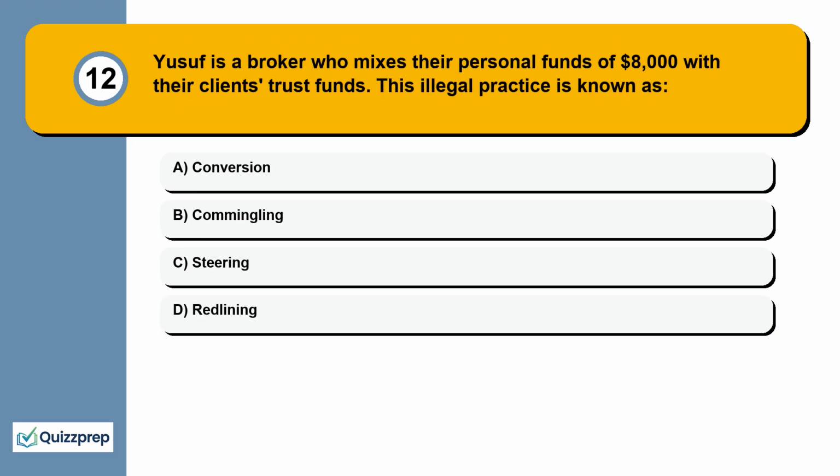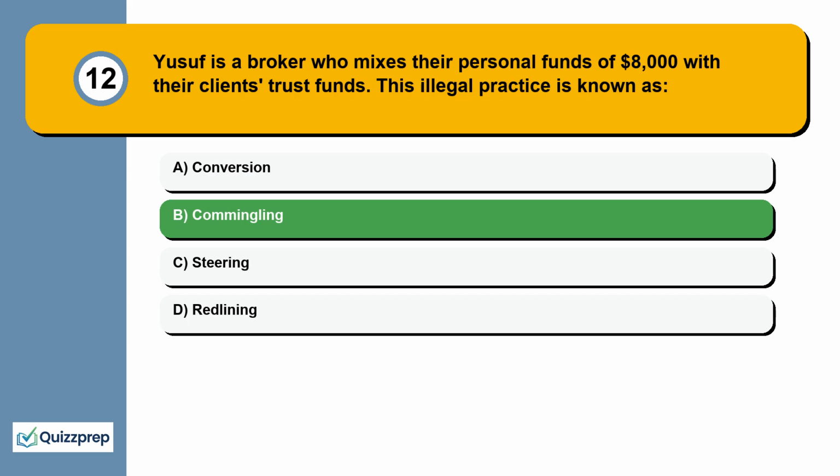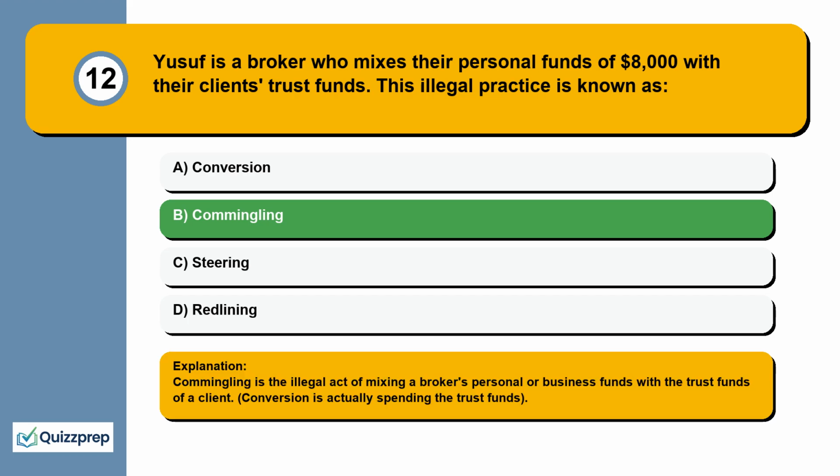Question 12. Yusuf is a broker who mixes their personal funds of $8,000 with their clients' trust funds. This illegal practice is known as conversion, commingling, steering, redlining. Commingling is the illegal act of mixing a broker's personal or business funds with the trust funds of a client. Conversion is actually spending the trust funds.